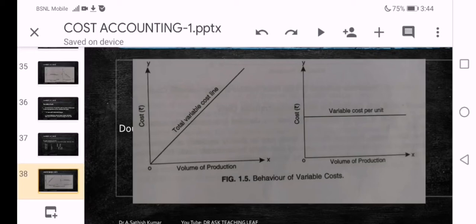Irrespective of change in the volume of production on x-axis, the variable cost per unit is constant, remains fixed. Simply, per unit variable cost is always constant. Total variable cost is always changing. The change is along with the volume of production.